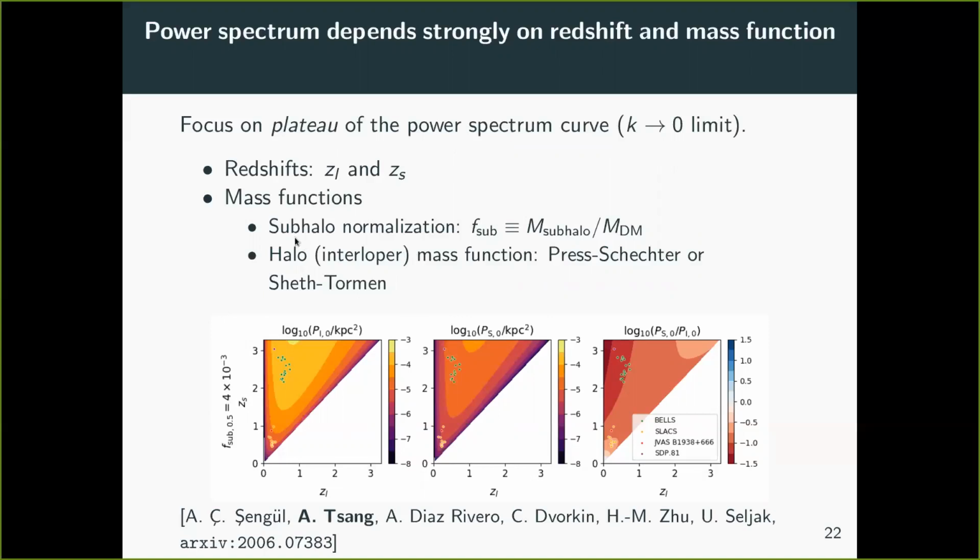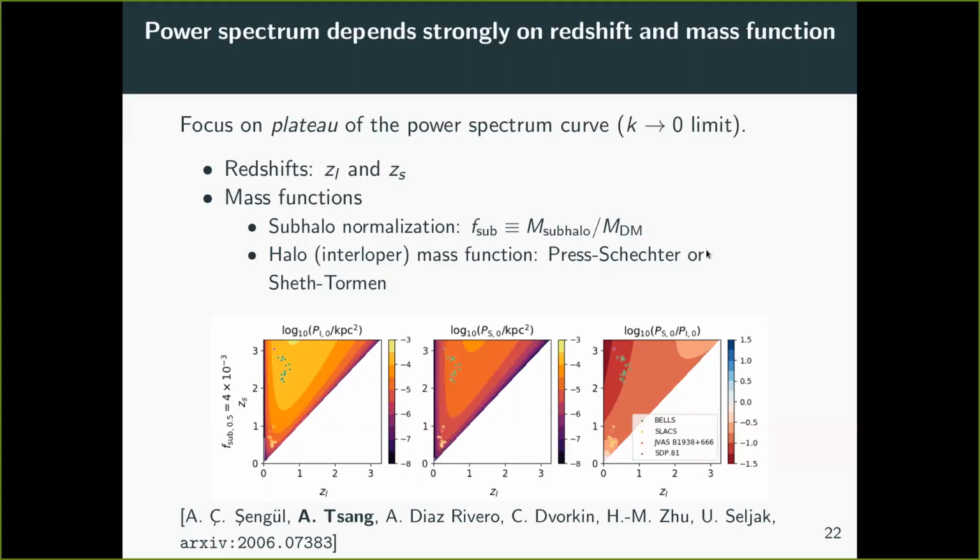And then the other mass function is the subhalo mass function, where it fits a power law, which is pretty well constrained, but the actual normalization is not. So we write this normalization with a parameter we call f sub, which we define as the total mass in subhalos divided by the total mass in dark matter, and we see how the subhalo or interloper power plateau varies with respect to that.